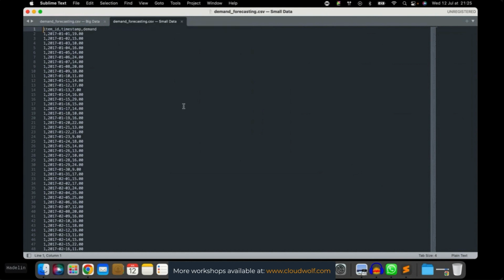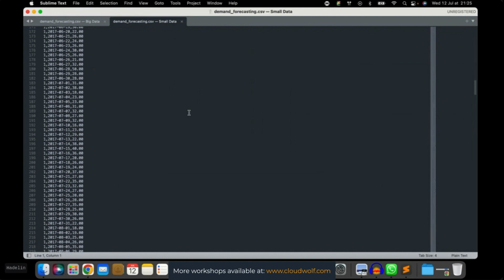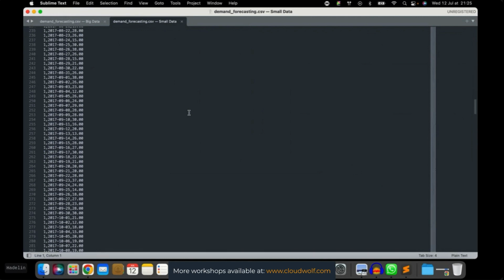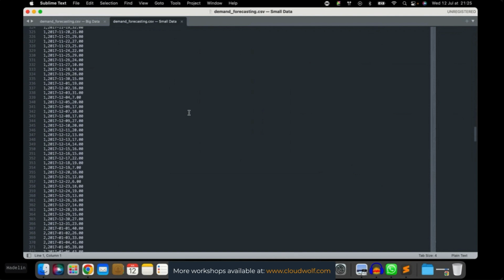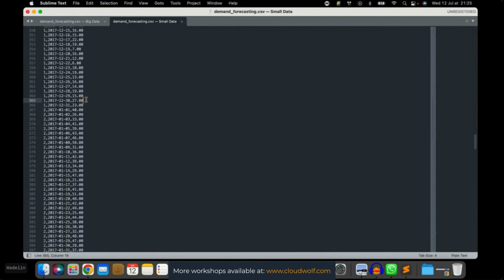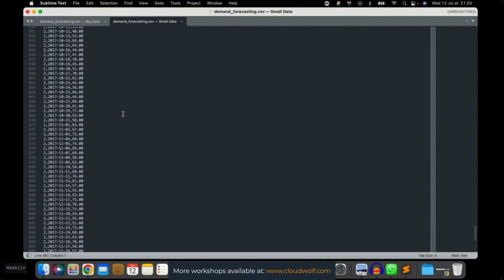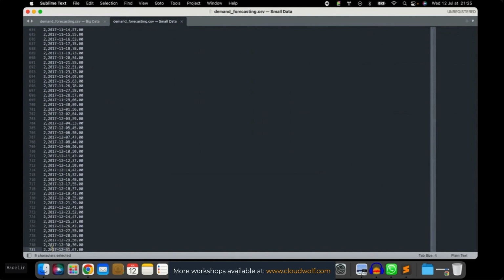So indeed, if we scroll down the data set, we see that we only have the 2 items. Here you see that's still item number 1, item number 1, item number 1. There you go. So you see you have the sales of the item number 1 up to December 31st, 2017. And then it goes to item number 2, still in the same store. And we have all the sales of this item number 2 in the same store as item number 1 up to December 31st, 2017. All right? So that's the small data.